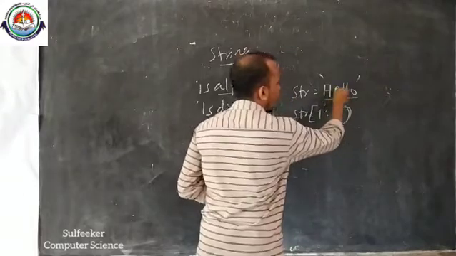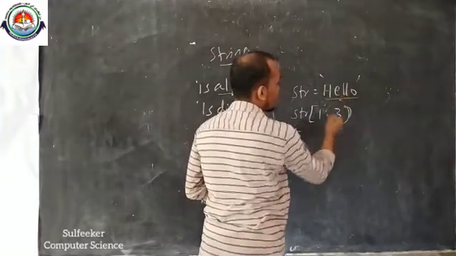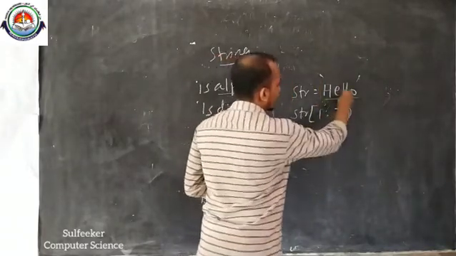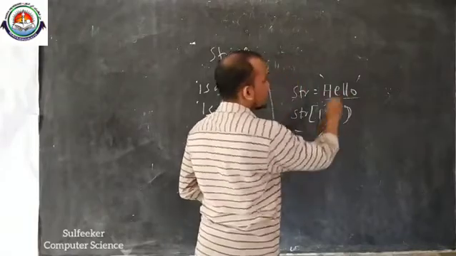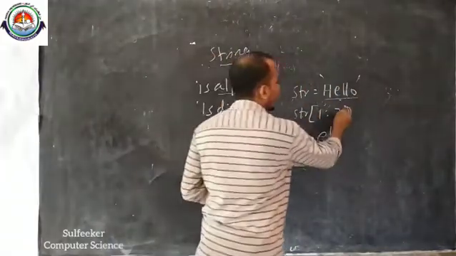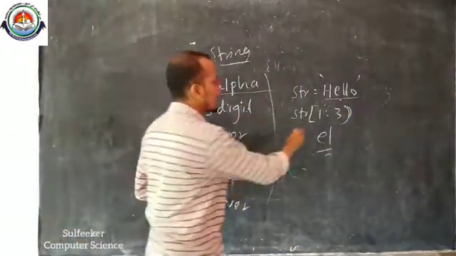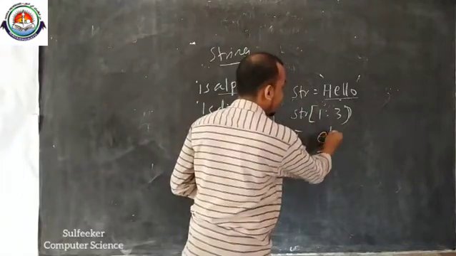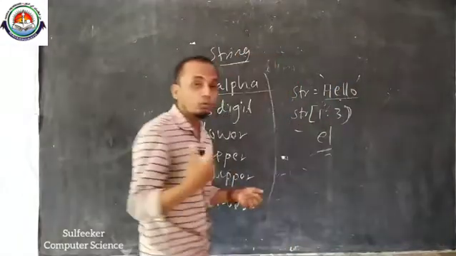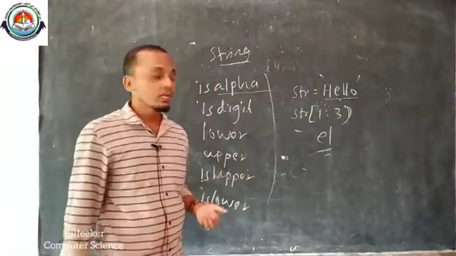Hello is a string. This is the 0th position, this is the first position, E, it will start from the first position E. Then the second position is L. The third position will not be included because it moves up to just before the final value, as we already discussed. So we will get the result EL, first position and second position, and it will not move to the third position. That is string slicing. We can slice that string.